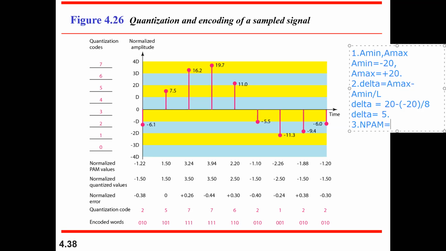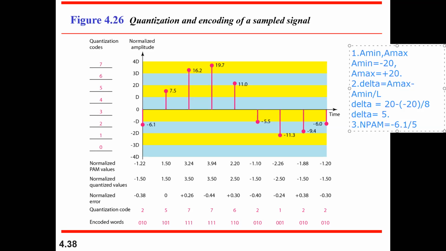The sampled value for the first peak we have taken is minus 6.1. And this is an ideal signal, an impulse signal that we are going with. So it should be divided by 5.